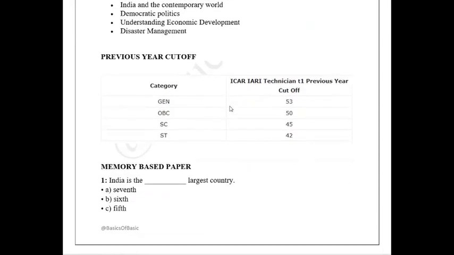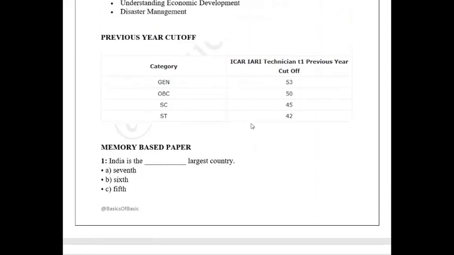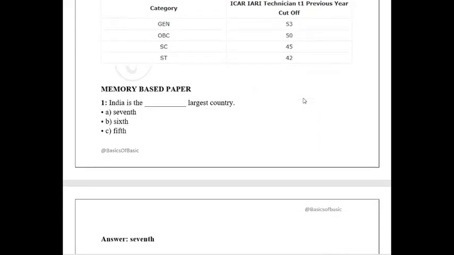If we see the cutoff, for general it was 53. I have already discussed the detailed strategy on how to score, so you can watch my video on my channel. The safe score has also been discussed. For general it is 53, OBC 50, SC 45 and ST 42. Based on that, now we shall start the question and answer session.